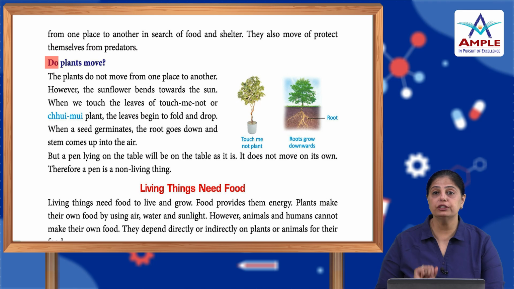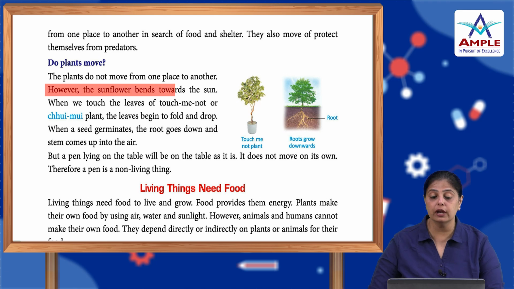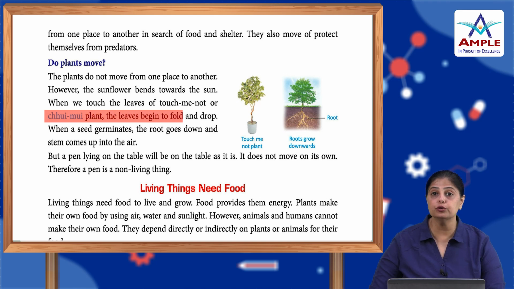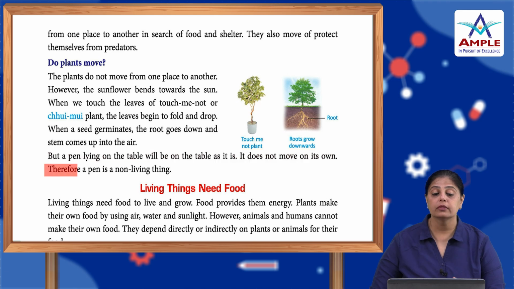Now children, do plants move? The plants do not move from one place to another. However, the sunflower bends towards the sun. When we touch the leaves of the touch me not or chui mui plant, the leaves begin to fold and drop. When a seed germinates, the root goes down and the stem comes up into the air. But a pen lying on the table will be on the table as it is. It does not move on its own. Therefore, a pen is a non-living thing.